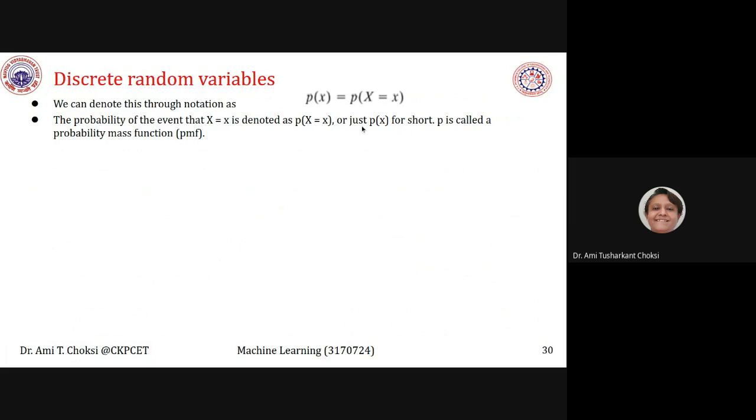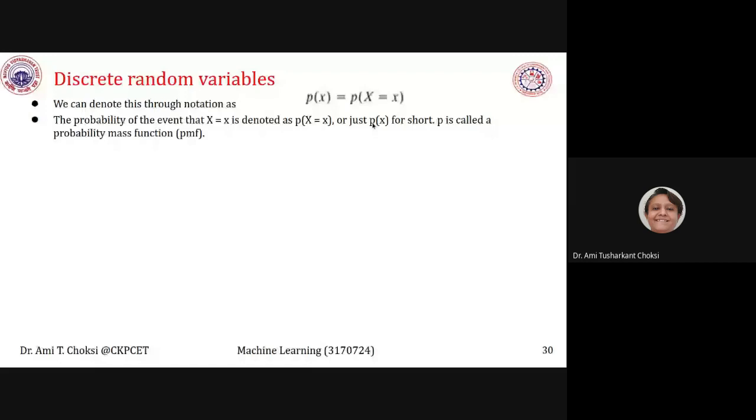What we want to say is the probability of the event X is equal to small x is denoted as what? That is small p(X = x), or just p(x). Small, right? Till now we were considering capital P, is it? Now what we are saying is small p. So what is it called? It is called the probability mass function.